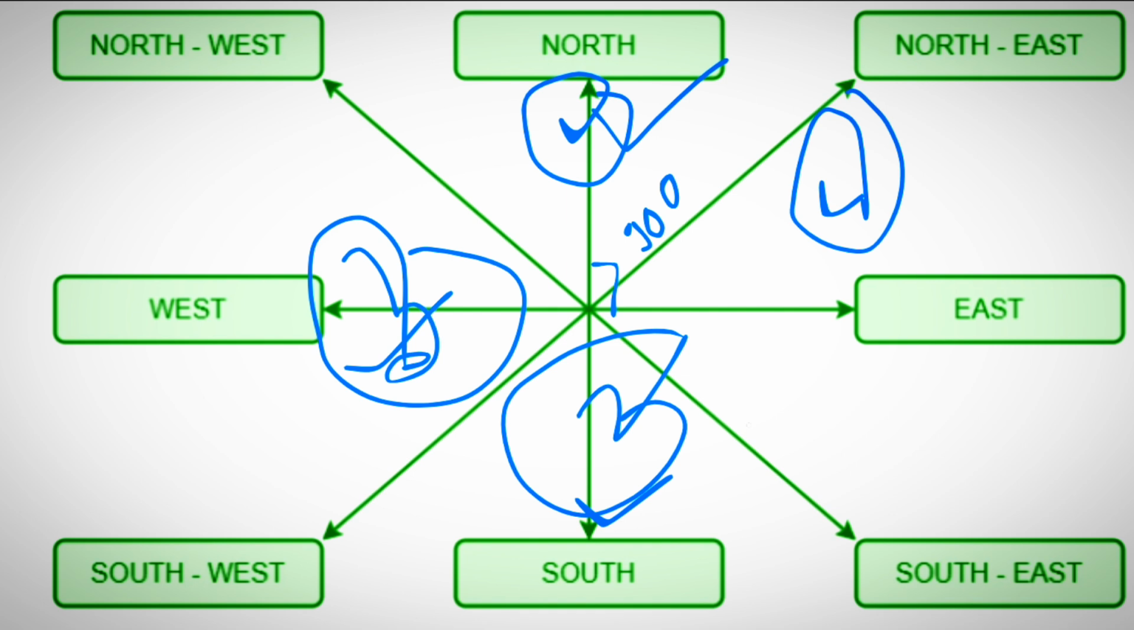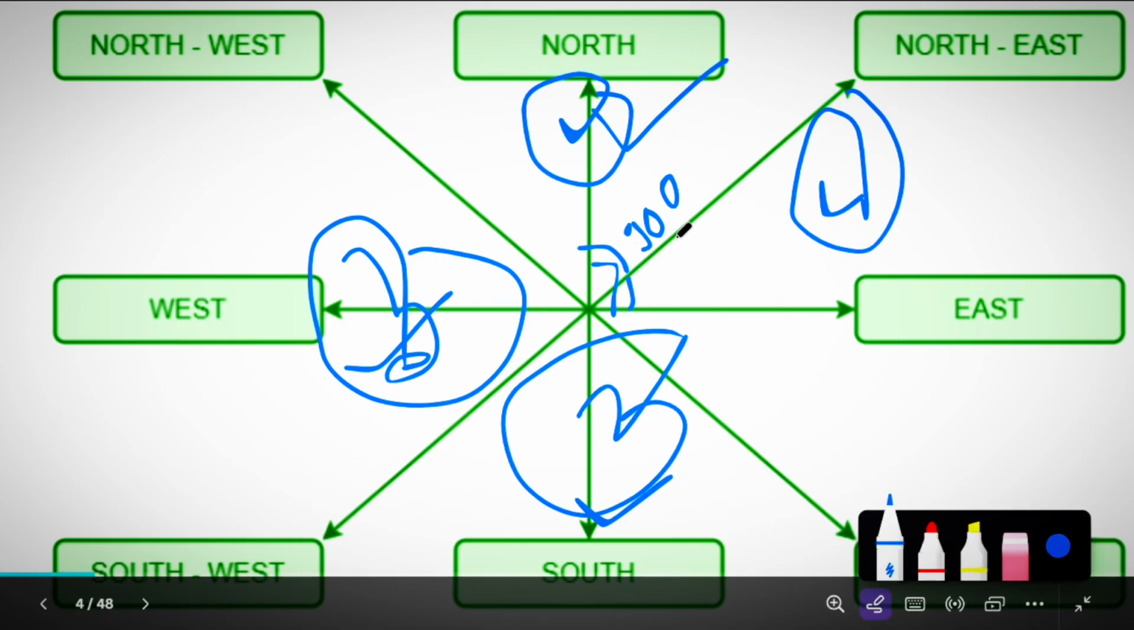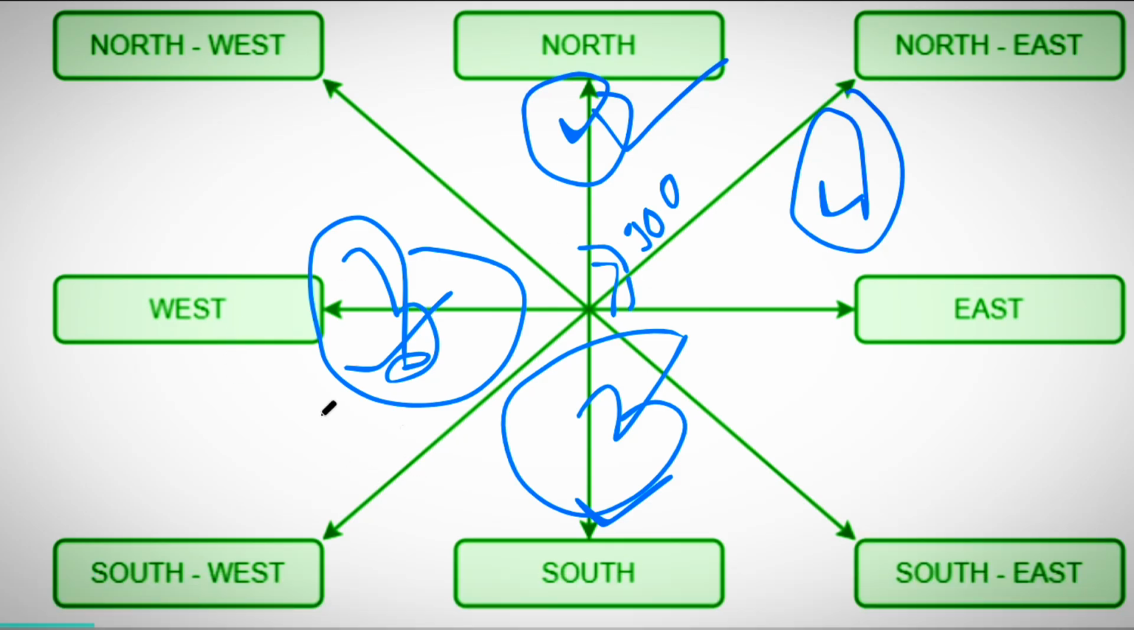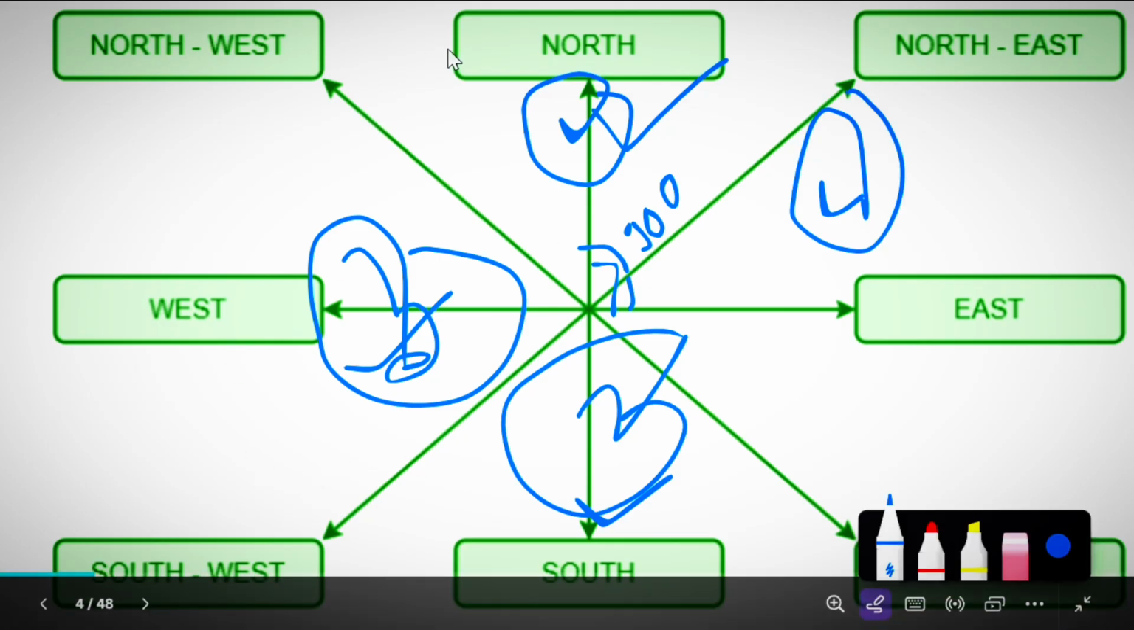So this lies between the main directions, and from it we get 45-degree angles. The directions between them are called the subdirections: northeast, northwest, southeast, and southwest. So how do we find the subdirections?